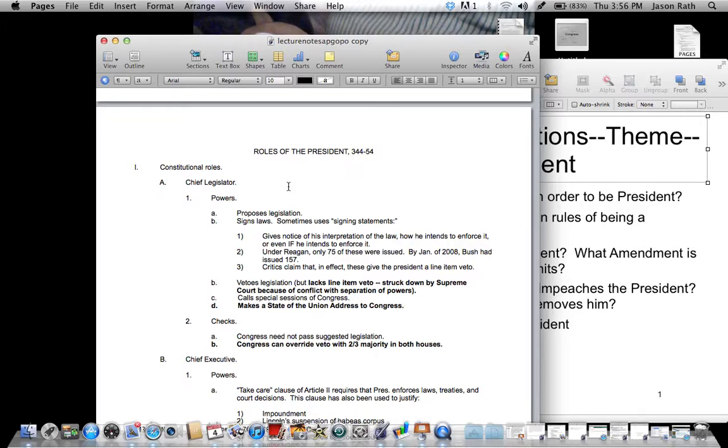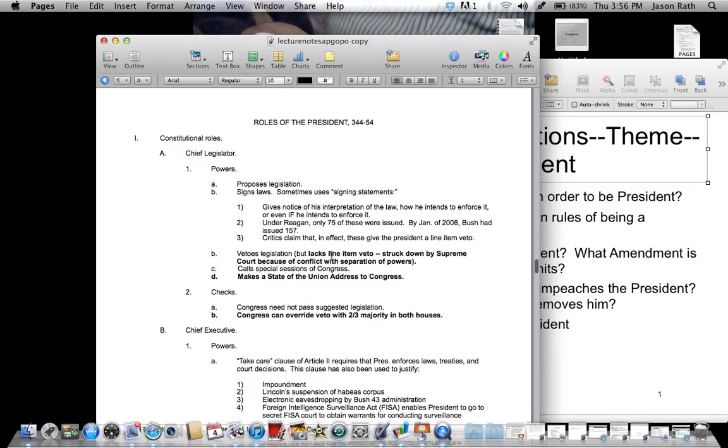The role of the president is chief legislator. What does that mean? He proposes legislation. But again, to propose it in the House or the Senate, it's going to come from a congressman, but he proposes it to them. He signs laws, and then he also has the power to veto legislation.